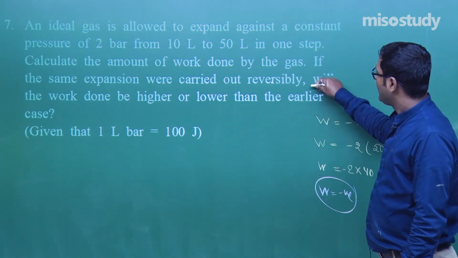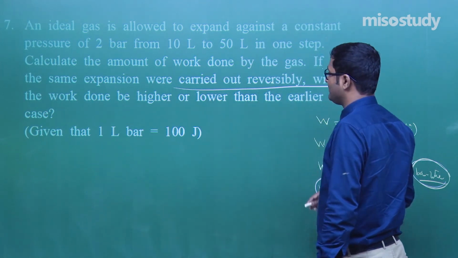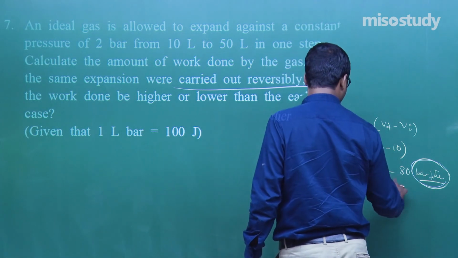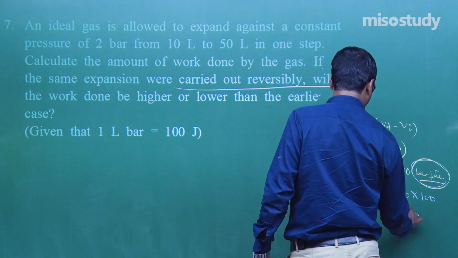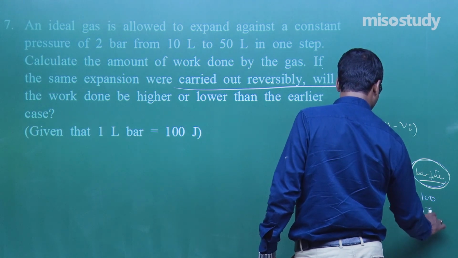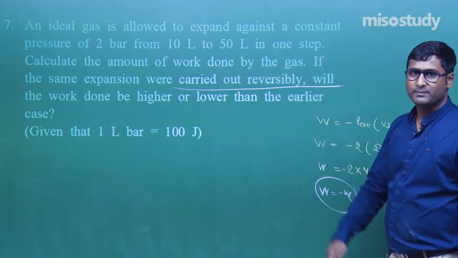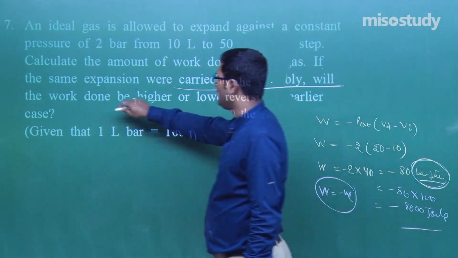Now, if the same expansion were carried out reversibly, here it is also given that 1 liter bar is equal to 100 joule. So if you multiply 80 into 100, then what do you observe? 8000 joule. Clear? Now, if the same expansion is carried out reversibly, will the work done be higher or lower?